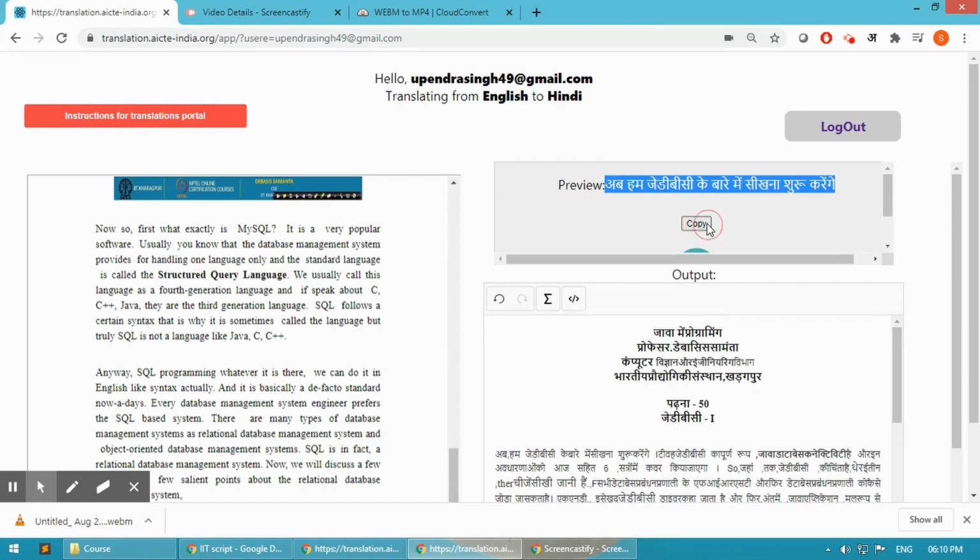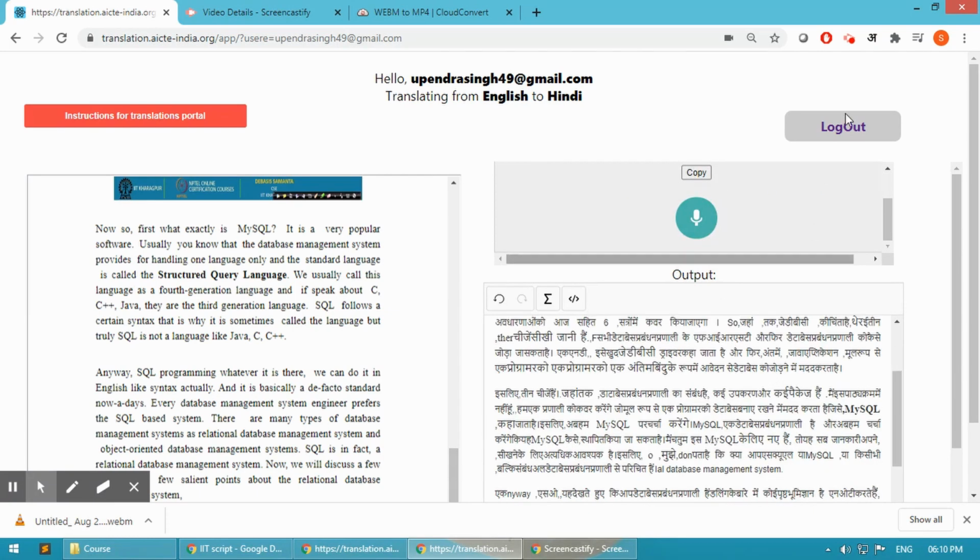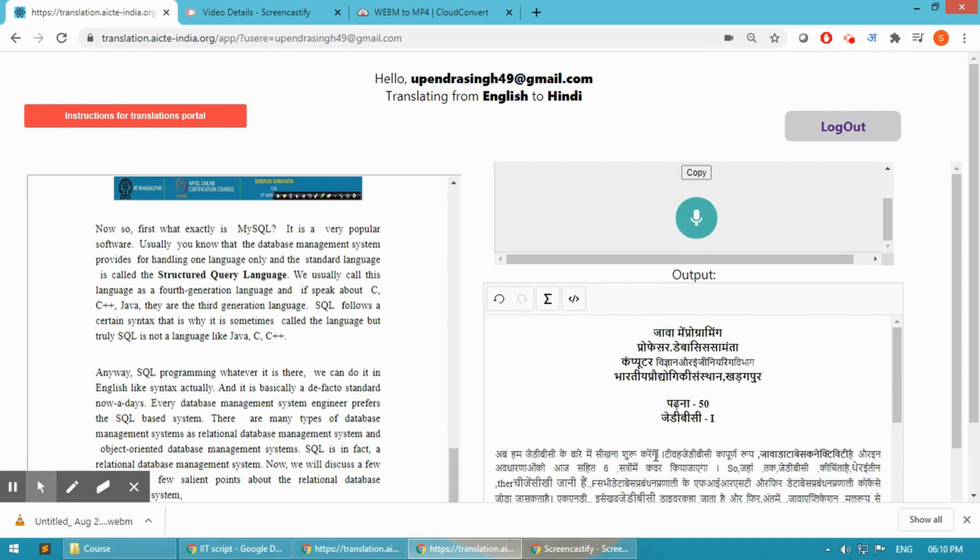We can copy it from here and then paste it here like this. Once you have done this, you can either use this tool or you could use the Google Input tool. The Google Input tool also has this facility: you can write if you want, like you need something different that is not in the script, or you want to type it from your keyboard, you can use it.